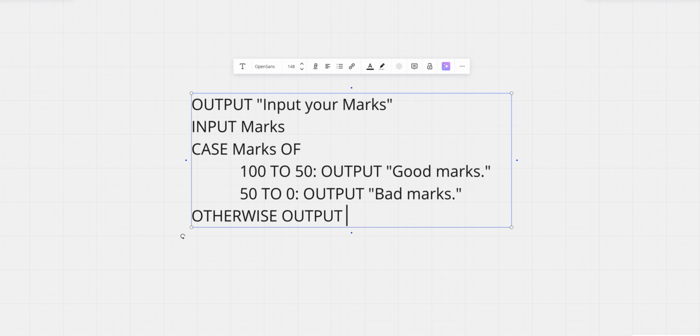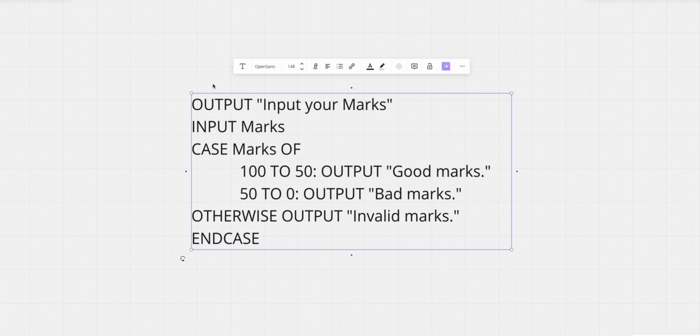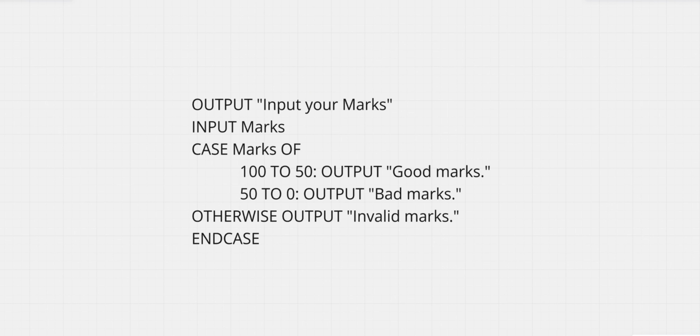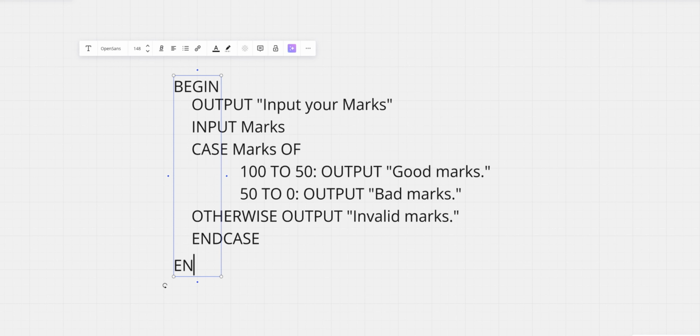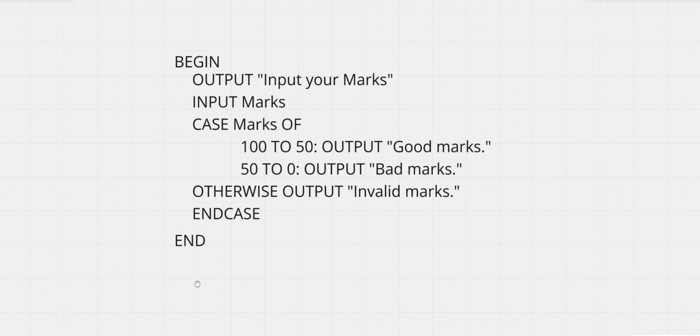What do we output? Invalid or error or whatever you want. I'm just going to write invalid marks, which means this mark is not between 100 to 0, and then we end with ENDCASE. And of course, we should write BEGIN and END, since it's pseudocode. There we go.